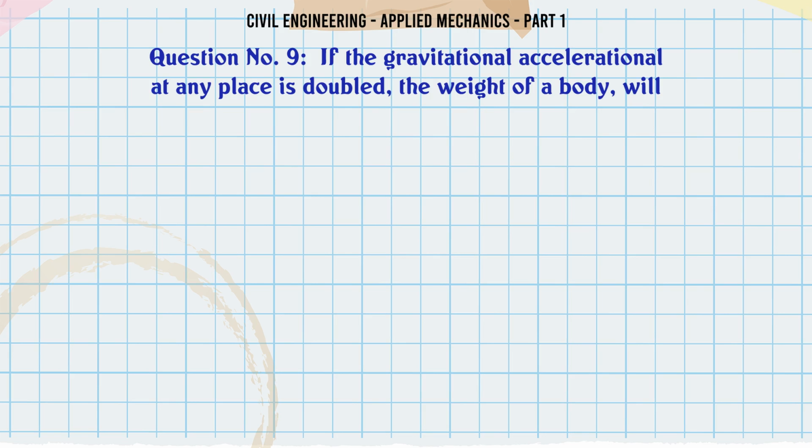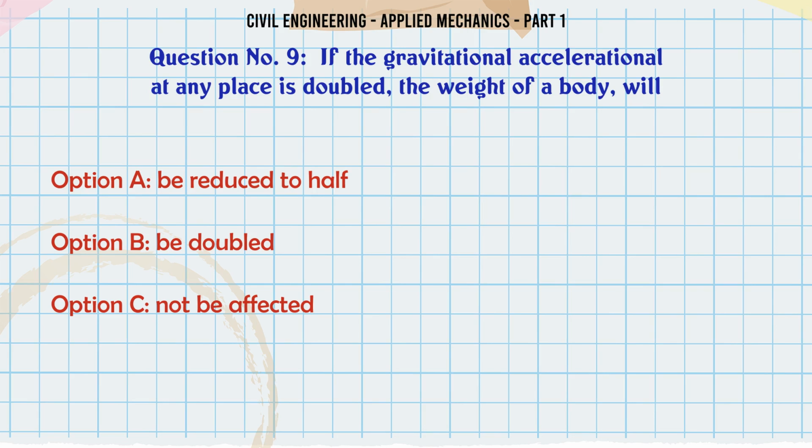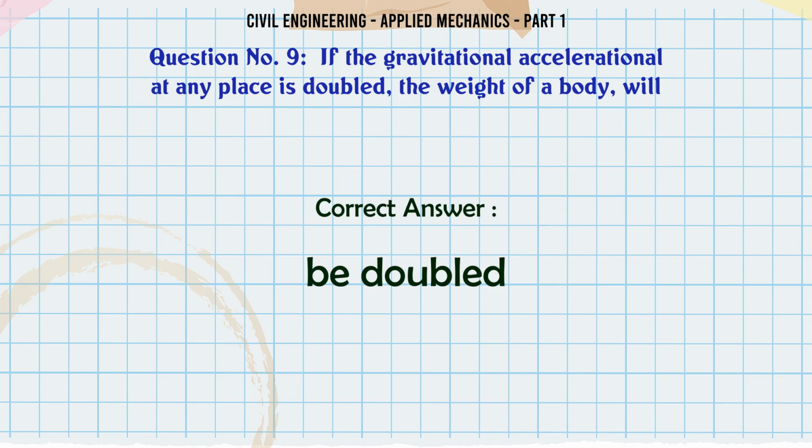If the gravitational acceleration at any place is doubled, the weight of a body will: A. be reduced to half, B. be doubled, C. not be affected, D. none of these. The correct answer is B, doubled.